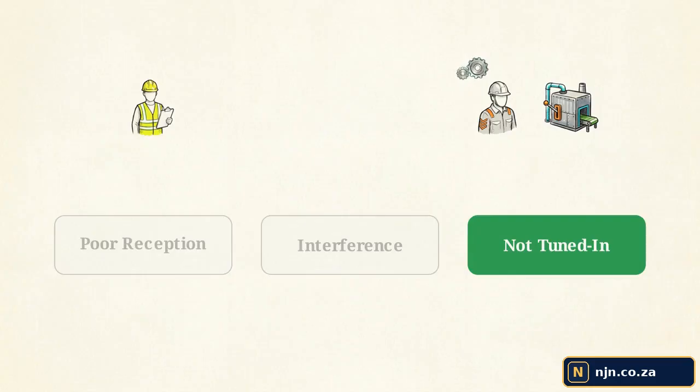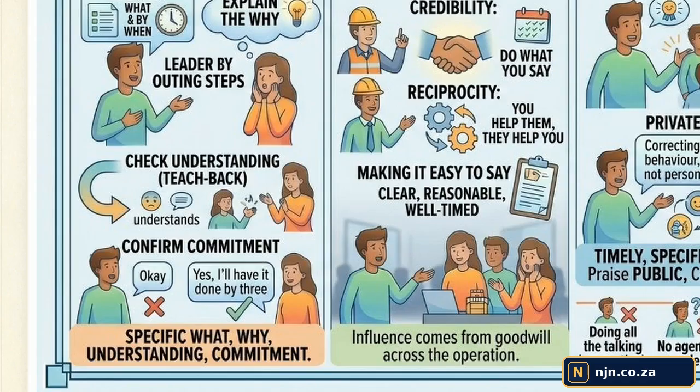If you guessed not tuned in, you're right. The supervisor failed to secure the operator's attention before delivering the critical data. To defeat all 3 of these breakdowns, you need a universal tool, the teachback. As this graphic outlines, this simply means asking the person to repeat the plan back to you in their own